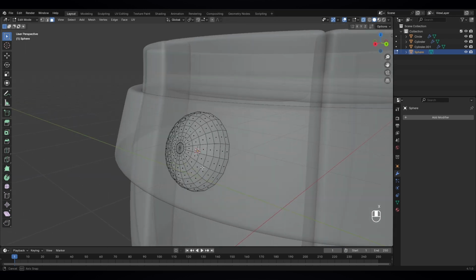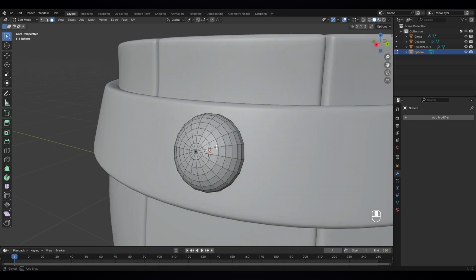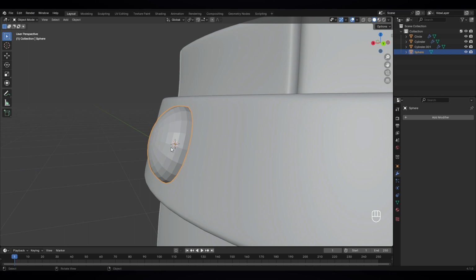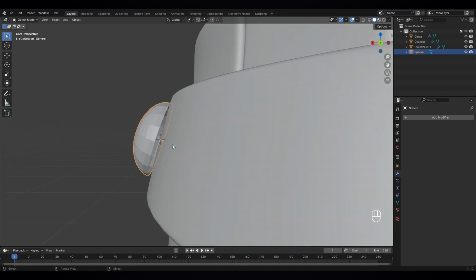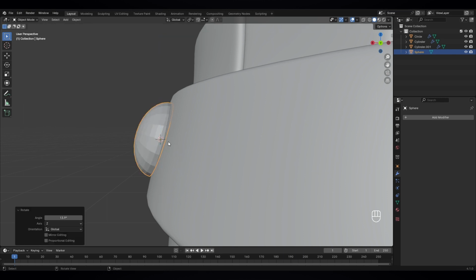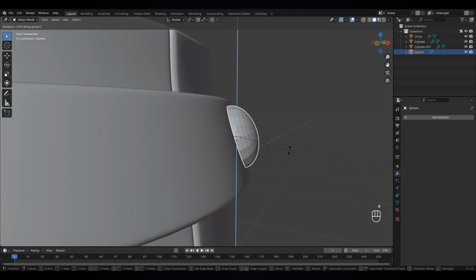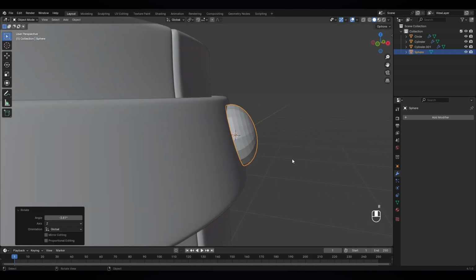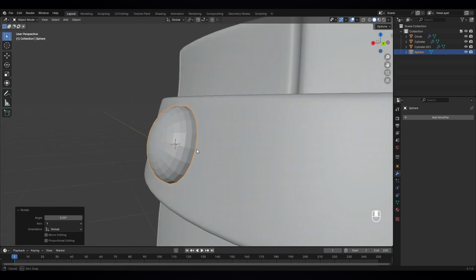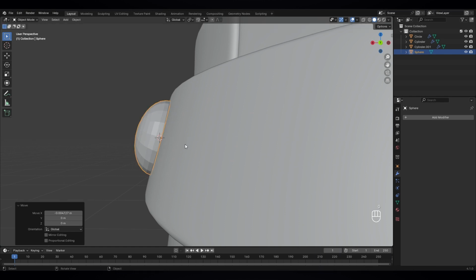Okay, that looks nice. And let's turn off the X-ray mode and go to edit mode, I mean the object mode. You see, this needs a bit of rotation to this side. Okay, that looks nice.